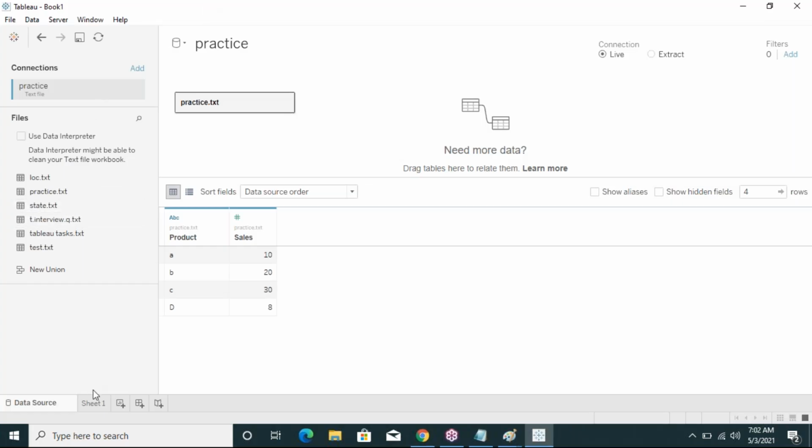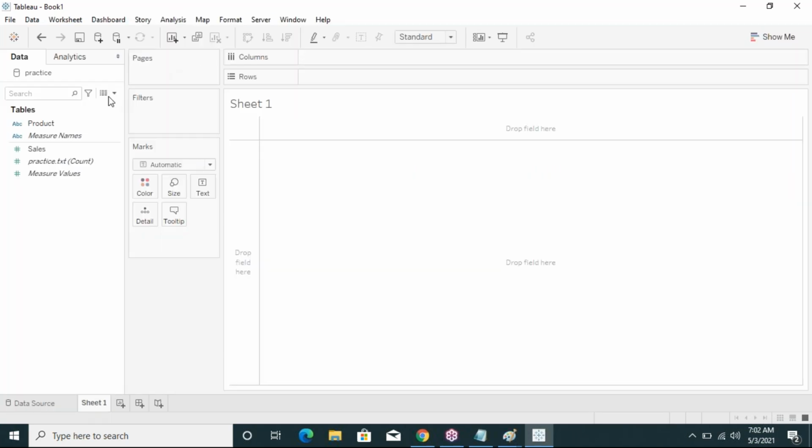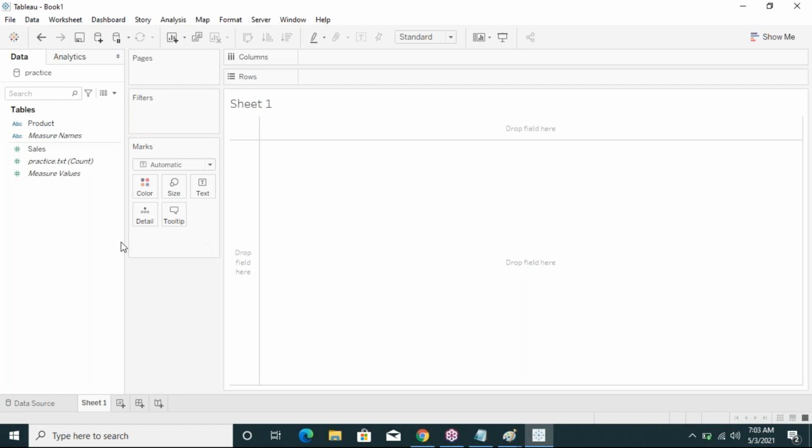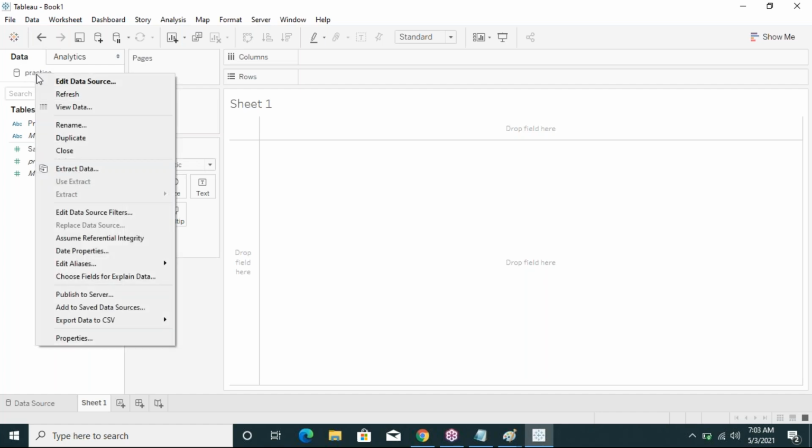View the data. How many records are there? 4 records. But previously I also inserted a fifth record. How do we get those modifications in Tableau? In the data source, available as practice, right click and go to refresh.